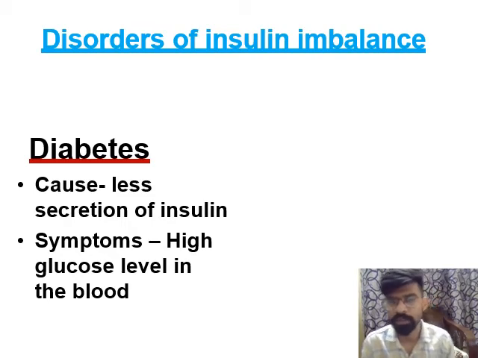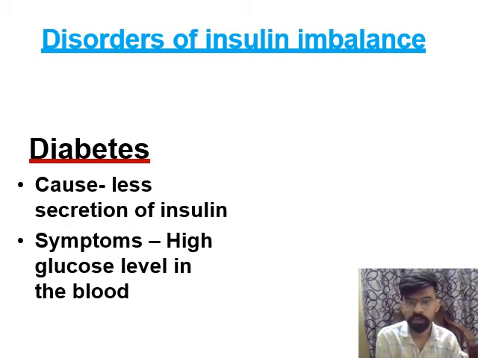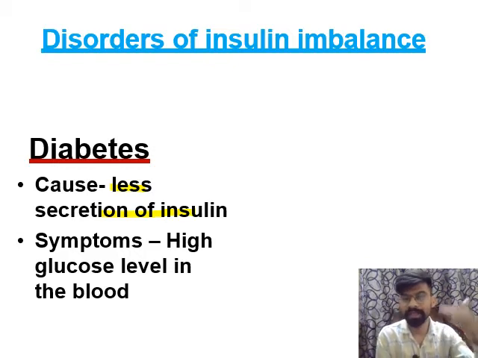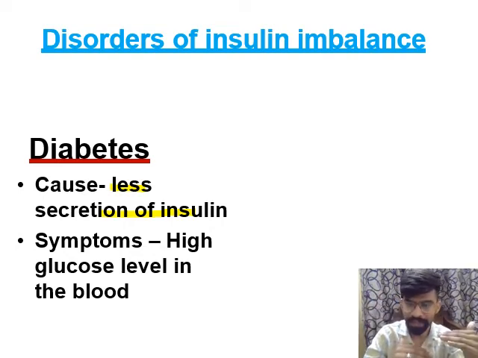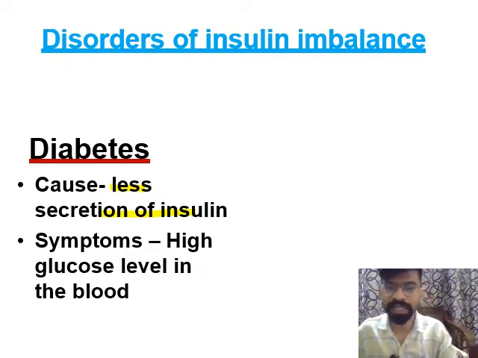Diabetes, in general, we say sugar. The main cause of diabetes is less secretion of insulin. If the amount of insulin secreted is very less, then diabetes may occur. So insulin level decreases, so blood glucose level automatically increases.